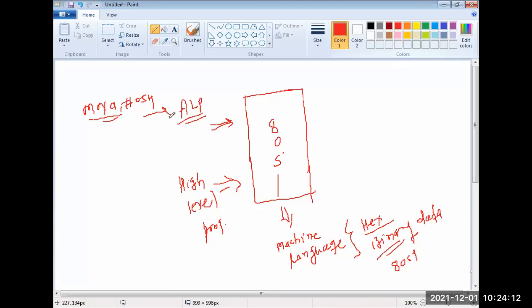That is machine dependent. Machine independent high level language means I'm writing the code in C language. It can be used for the 8051, 8085, 8086, or any other embedded processor. It is portable from one controller to another controller.